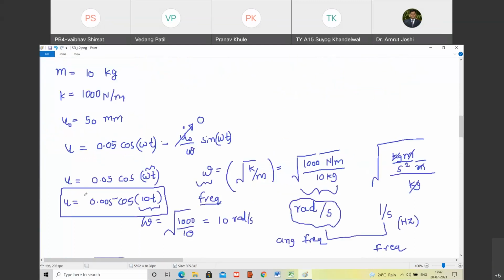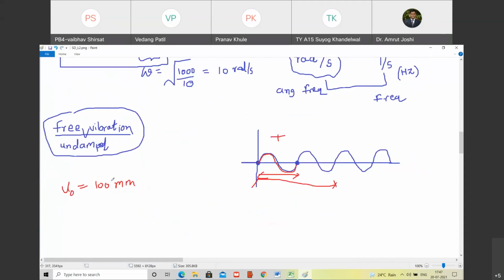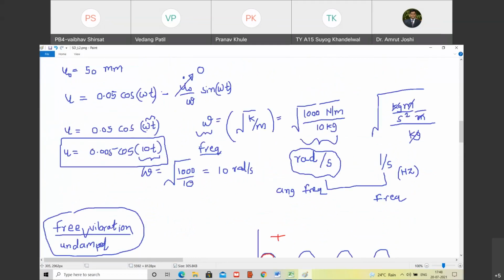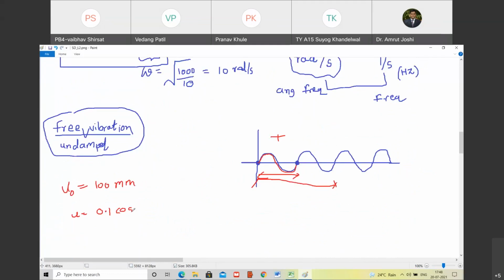What is going to change in the solution? 0.05 will now become 0.1. Do you agree? And this will remain cos omega t. Happy? So the solution will be u equal to 0.1 cos of 10t. Agreed? Are you with me?